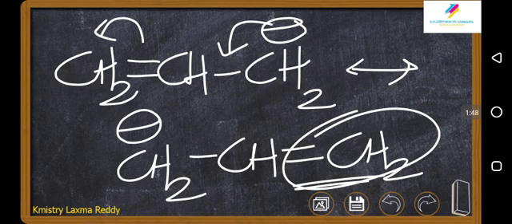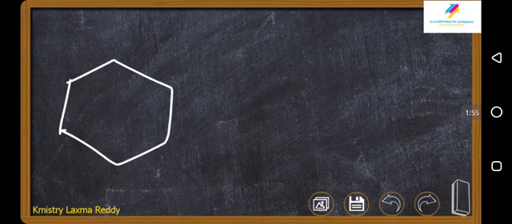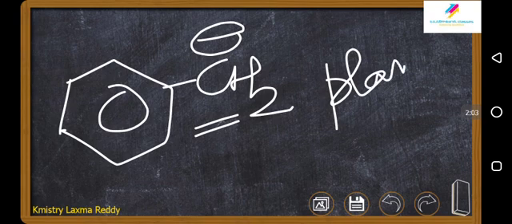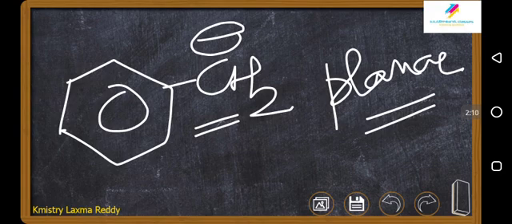So allyl carbanions as well as benzyl carbanions. Benzyl means a phenyl group attached to carbon, that is benzyl carbanion. This will again be due to resonance. It's mostly planar in nature. Actually pyramidal, but these two are very special. They will be planar in nature.